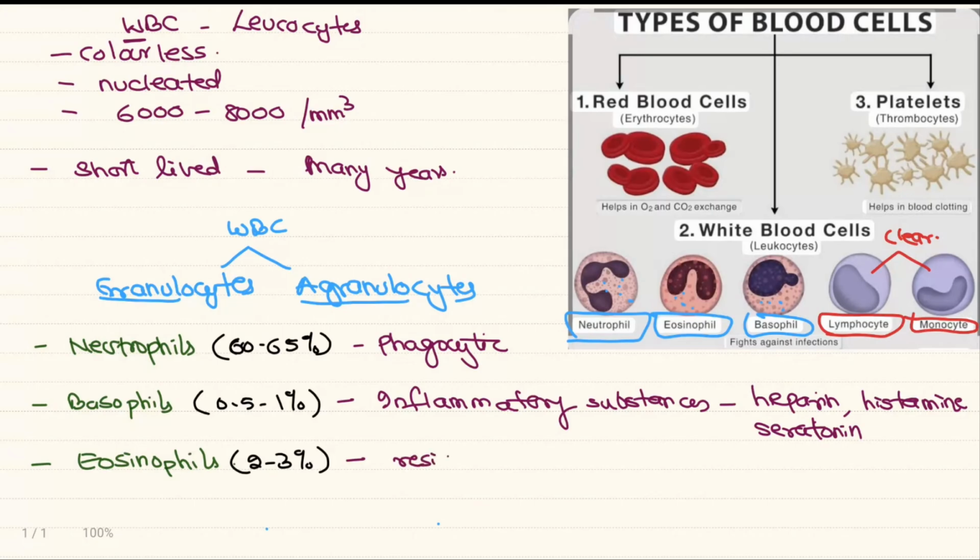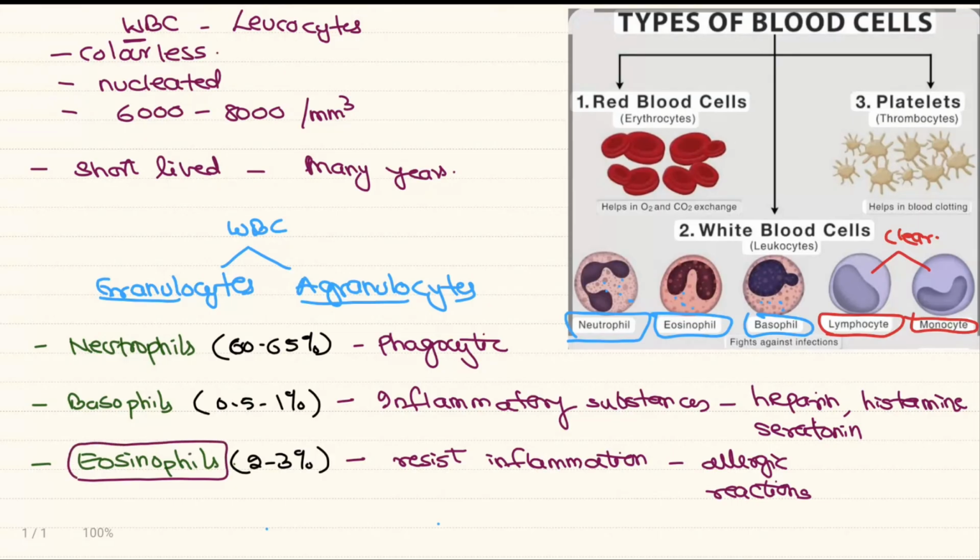Eosinophils are responsible for resisting the inflammation, which is mainly caused by allergic reactions. If you remember, when you have a severe cold, at that time our eosinophil number increases, and this condition is called eosinophilia. So this is about the granulocytes.